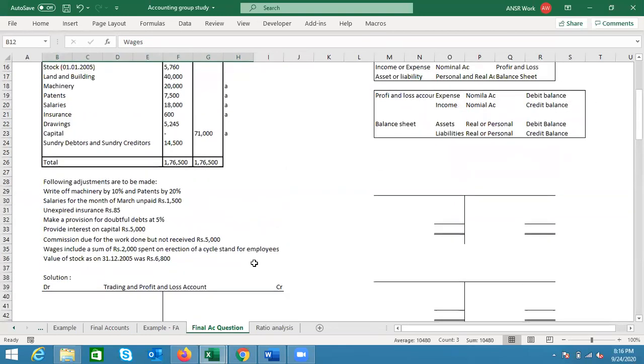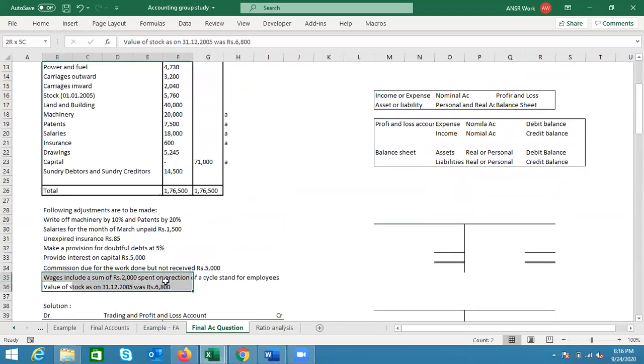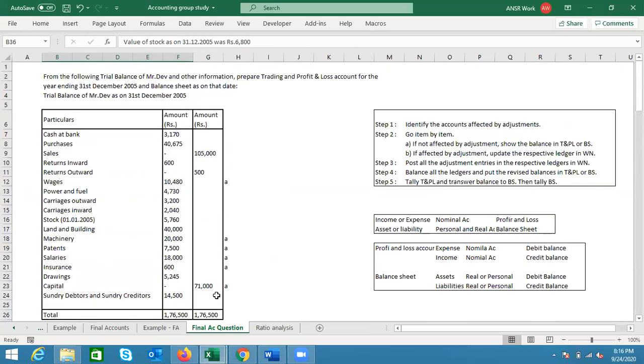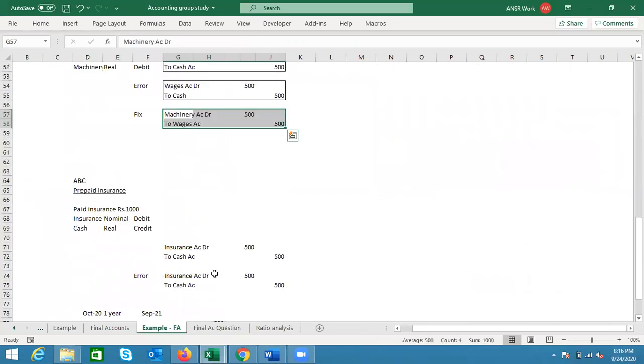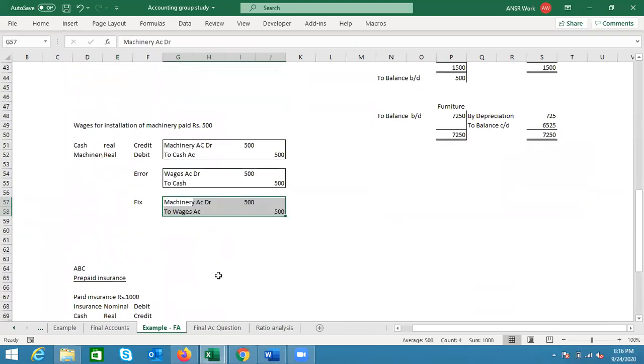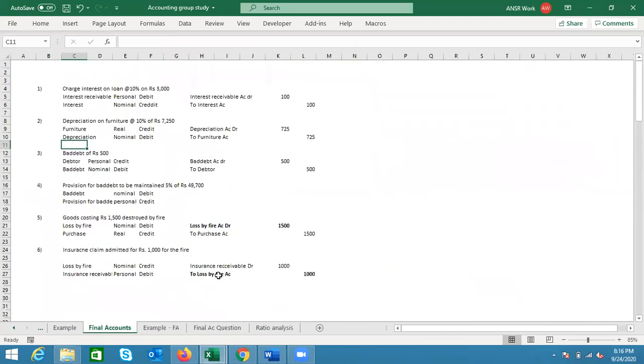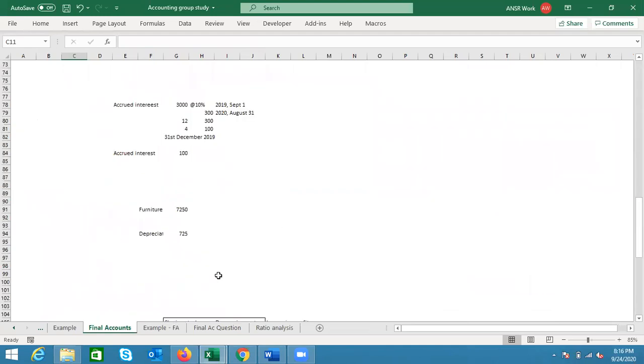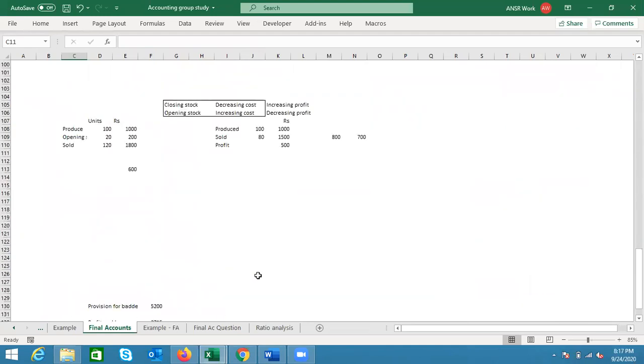Now, after we were done with that, then we had another one called value of stock at 31st of December 2005, which is nothing but closing stock. So I will just repeat the opening stock and closing stock concept very quickly. We have discussed it at least 2 times until now, but I want to stress on it because we tend to forget that part often.